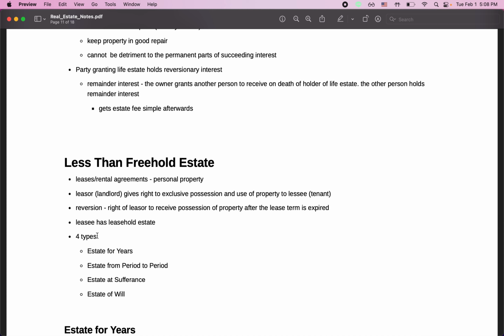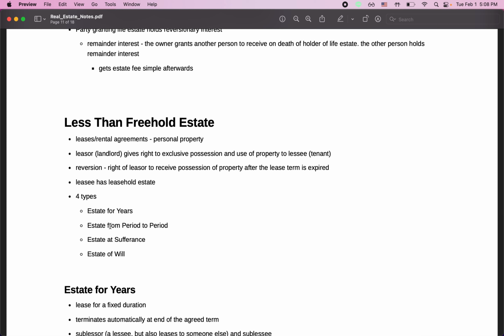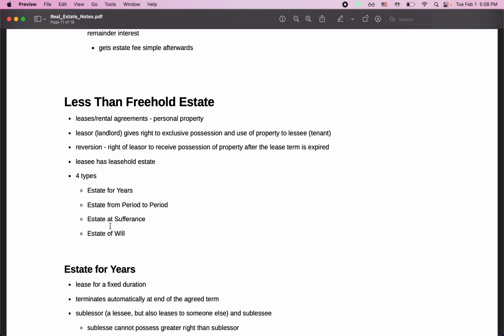which is basically true, right? After you lease an apartment for a year and you want to give it back, the apartment manager or building has the right to take the property back. The type of estate that lessees have are leasehold estates. And there are four types of leasehold estates: estate for years, estate from period to period, estate at sufferance, and estate at will.